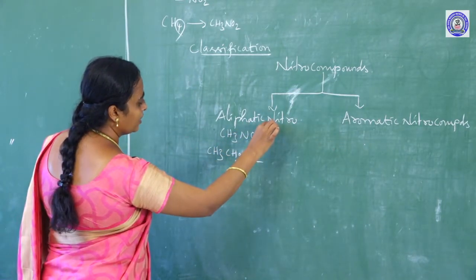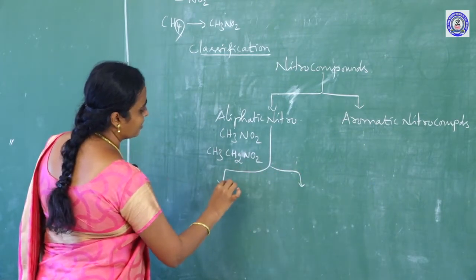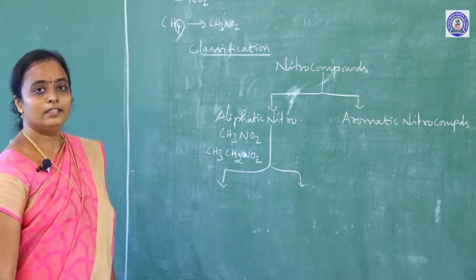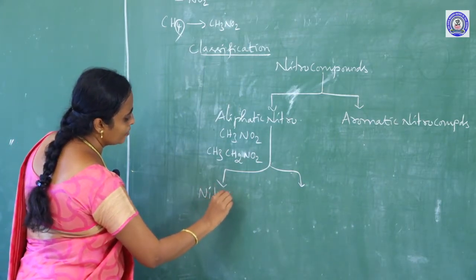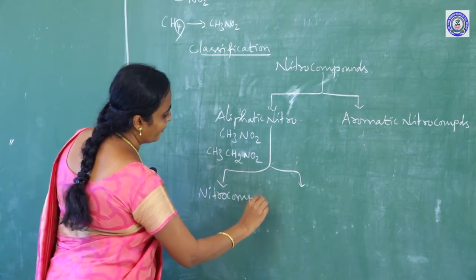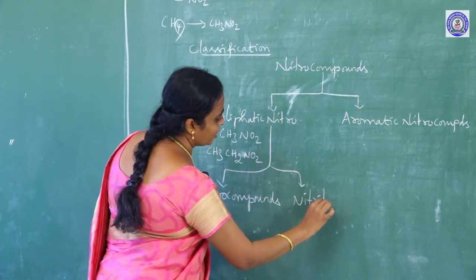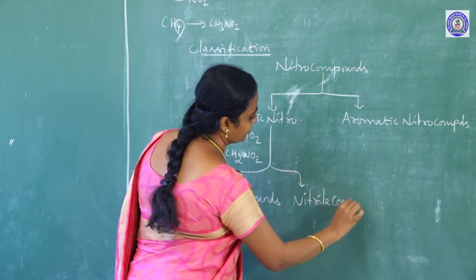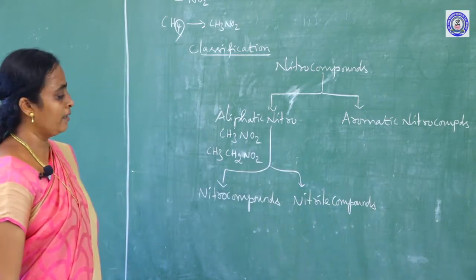Further, these aliphatic nitro compounds are classified into nitro compounds and nitrite compounds. Let me take an example.